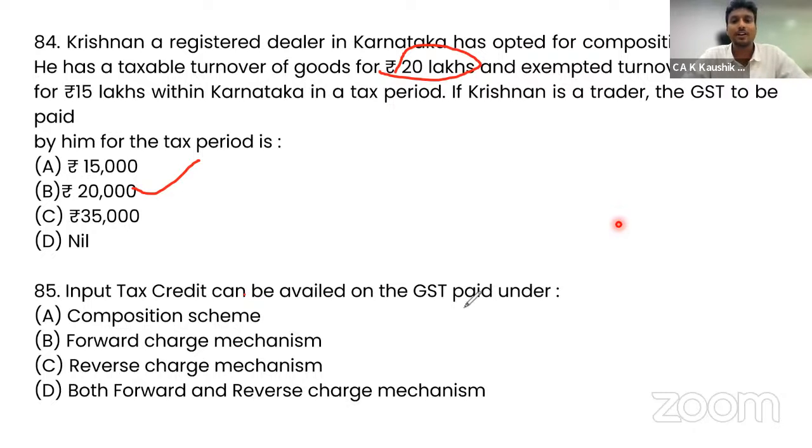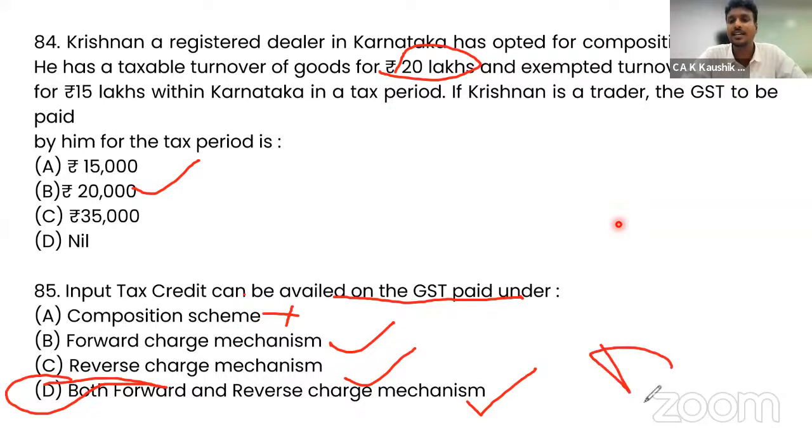Input tax credit can be availed on GST paid under composition scheme? Not allowed. Forward charge mechanism, allowed. Reverse charge mechanism, allowed. Both forward charge and reverse charge is allowed. So input tax can be availed on GST paid under. So the most relevant answer is both forward charge and reverse charge. So option D is the correct answer here.